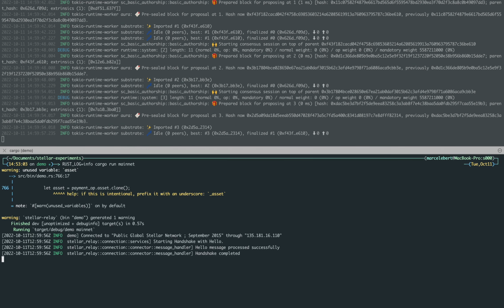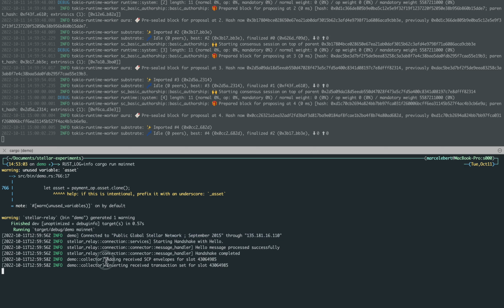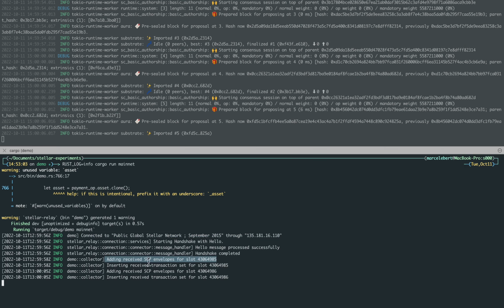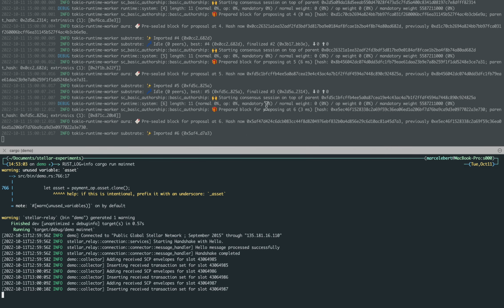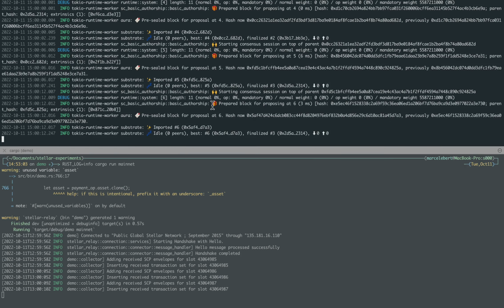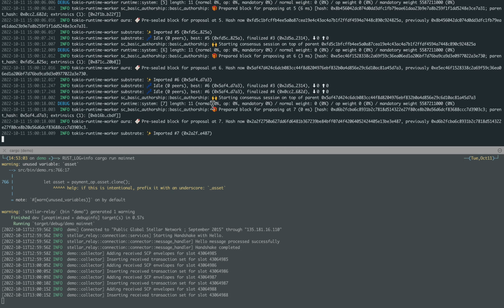and then in another window I will launch one of the agents. And as you can see here, this agent code actually connects to the Stellar overlay network, and it will receive the SCP envelopes, which are the consensus messages, and some transaction sets all the time. And the standalone chain that I launched here has the Oracle implemented.